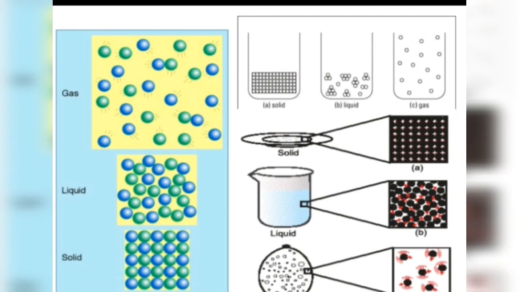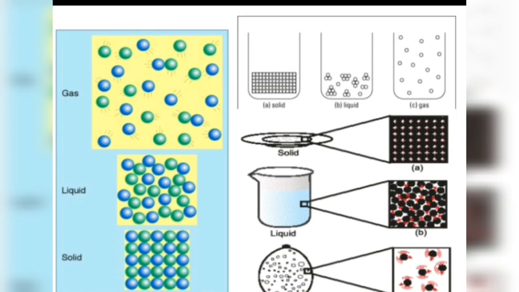As per the kinetic theory of matter, the particles of matter are in continuous motion and possess kinetic energy. And there are some forces of attraction between the particles of matter that are known as interparticle forces. Okay, and these forces of attraction tend to hold the particles together and control their movement.